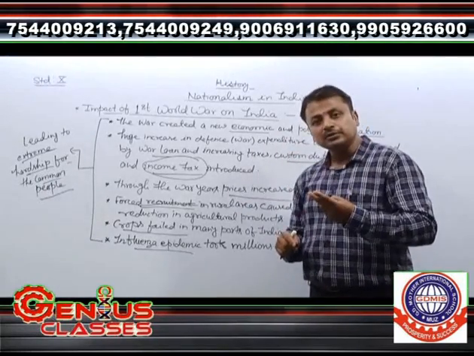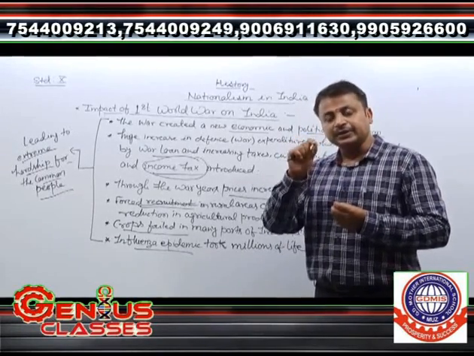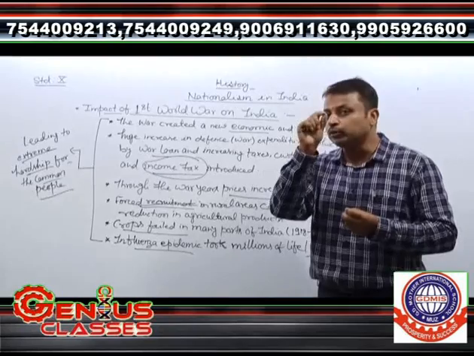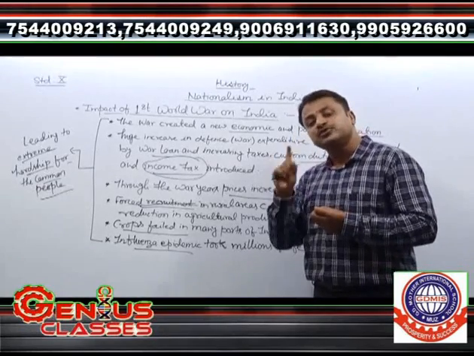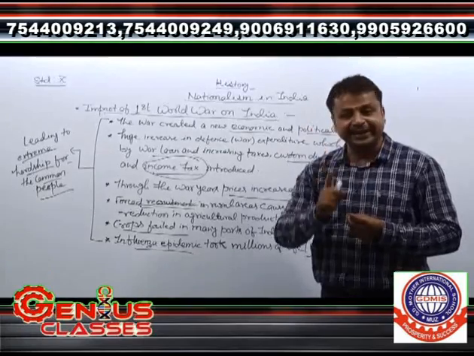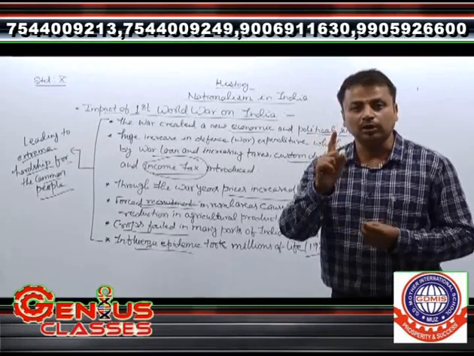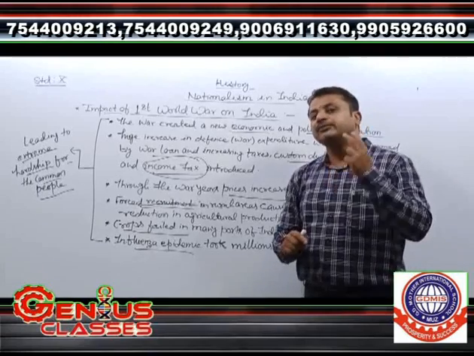Number 2, to address the fear of a group of Indian Muslims related to the future of the Ottoman Empire and Khalifa, they promised that they would maintain the integrity and respect of Khalifa after the war. So you have to also remember these 2 points.